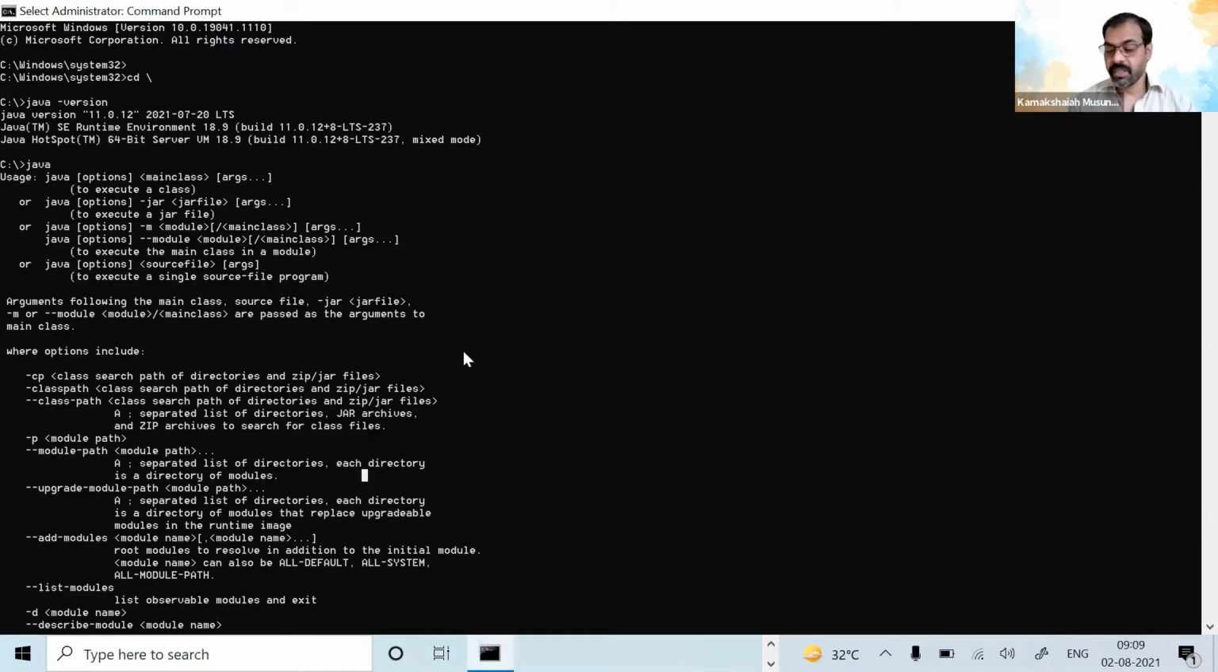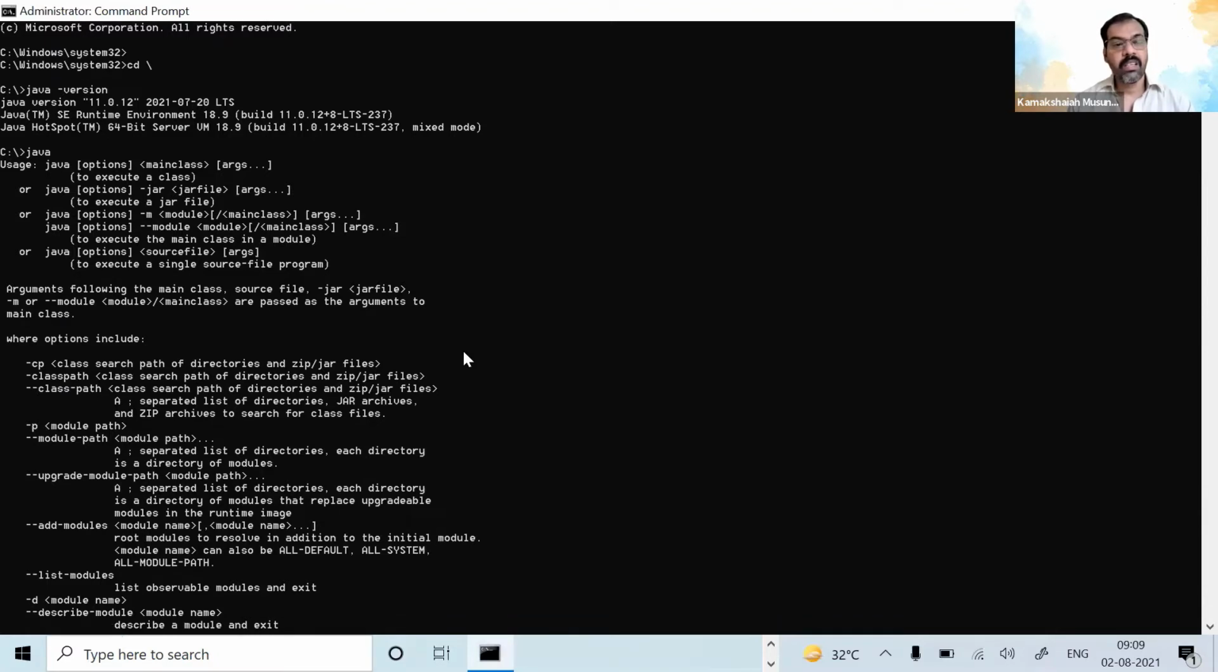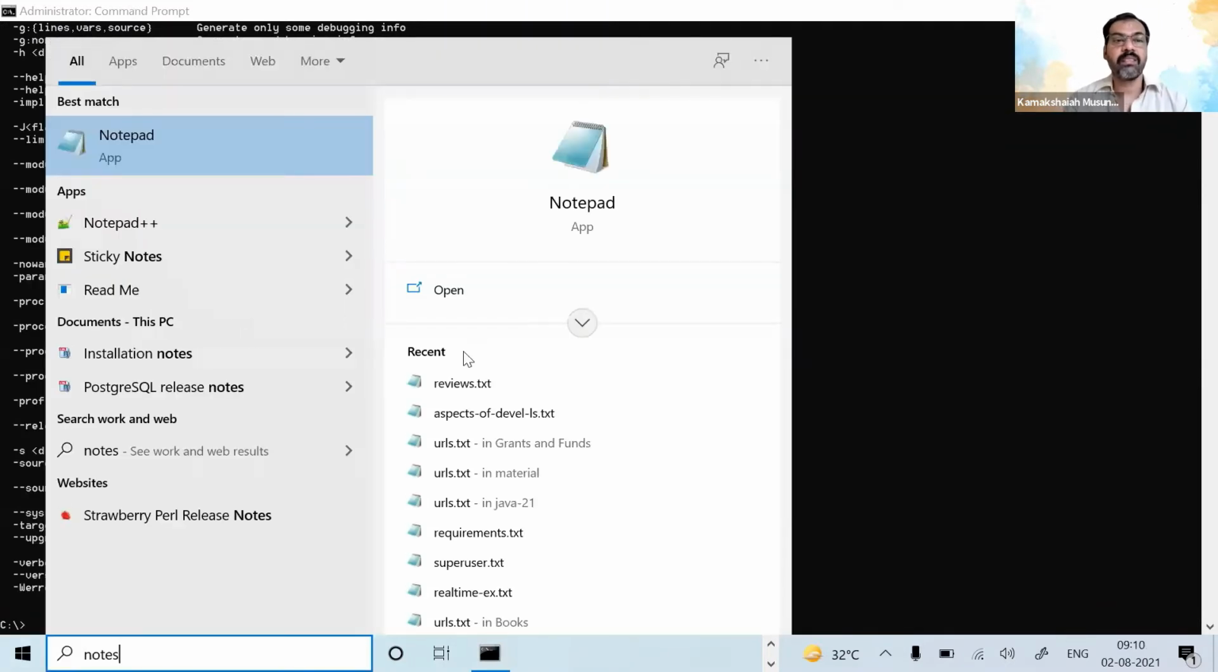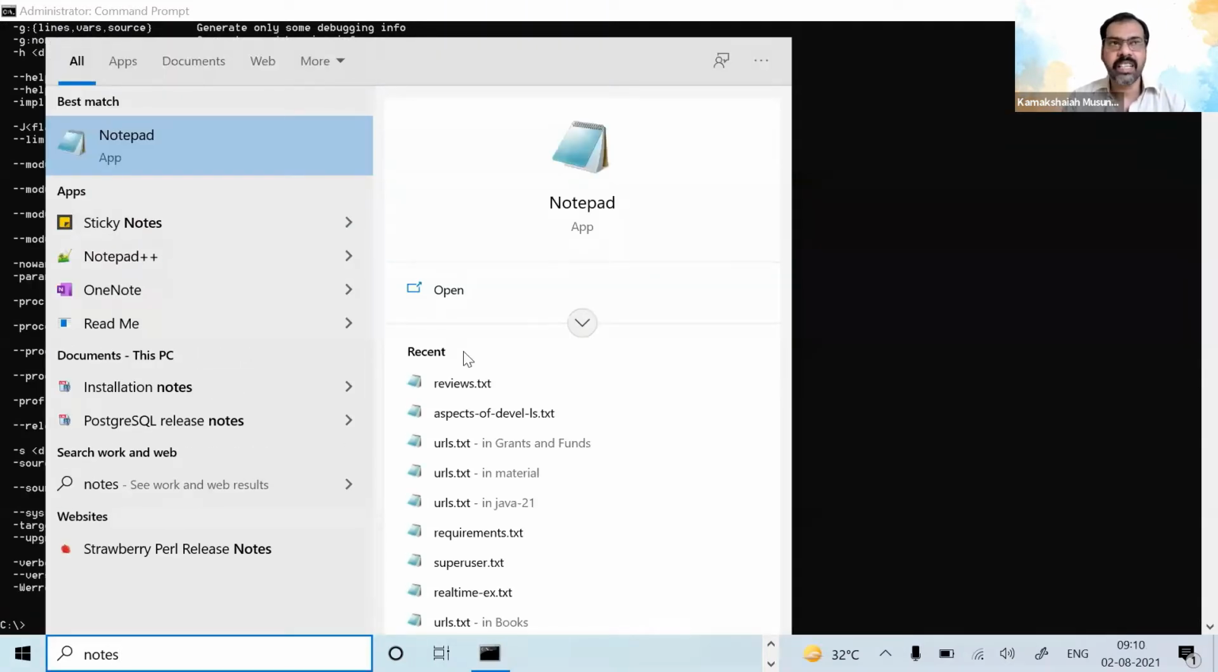Now, the intention of this class: I intend to talk about how to write the programs. There are different ways to write programs. First, let us understand what the program structure in Java is. There are two ways. One basic way is to write Java programs using any text editor. In Windows there is Notepad; in Ubuntu, you get gedit.